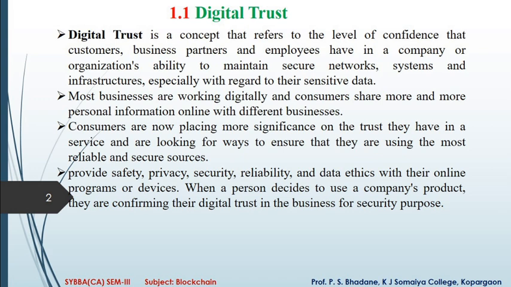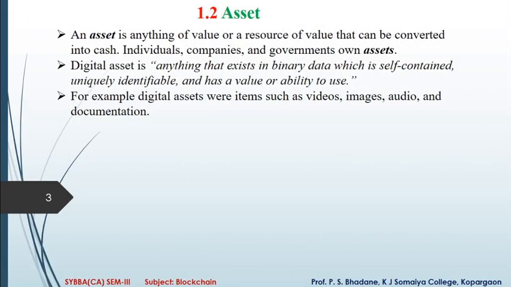The second topic, assets. An asset is anything of value or resource that can be converted into cash. Individuals, companies, and governments own assets.